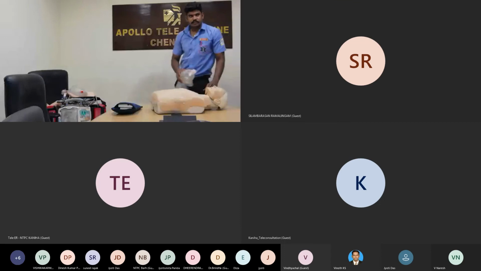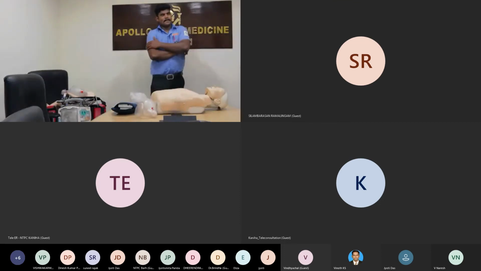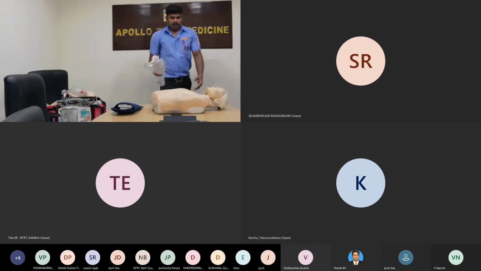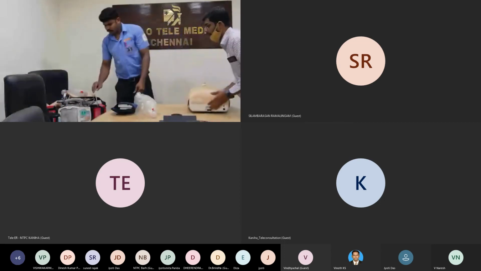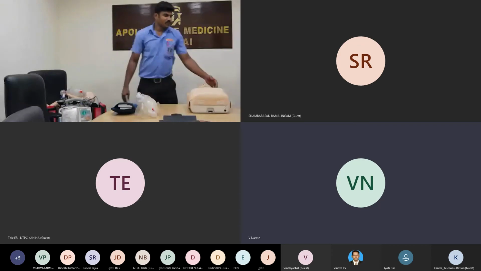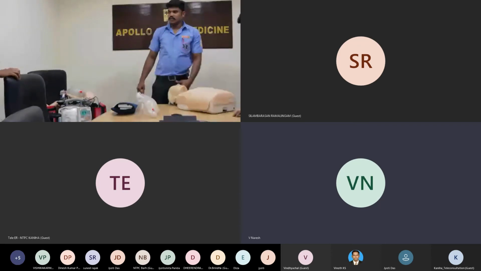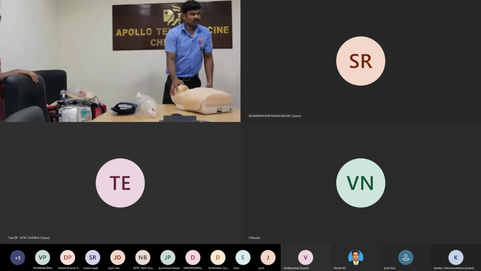I have one question. If O2 is not available, can we go directly with the Ambu bag without the oxygen supply tube and cylinder support? Yes, directly go with it. About 90% will be delivered. Otherwise, the last option is just mouth to mouth.